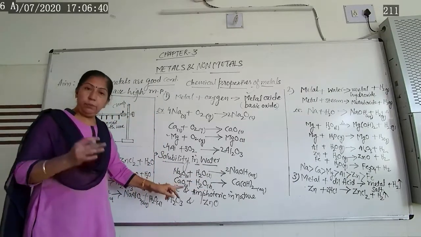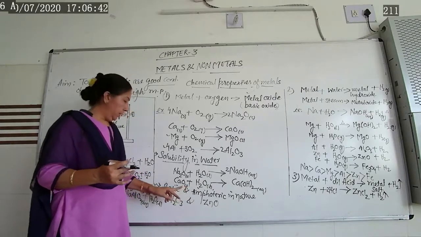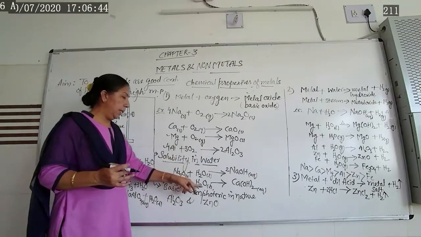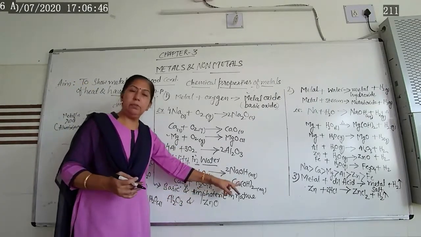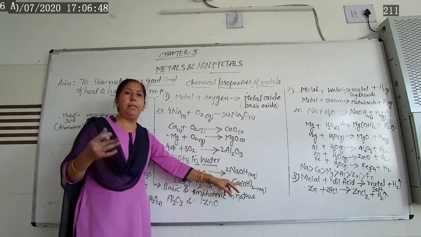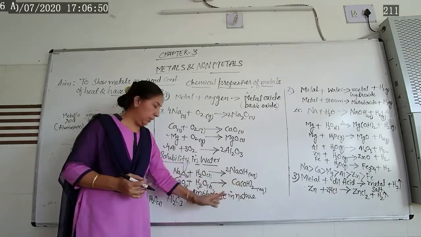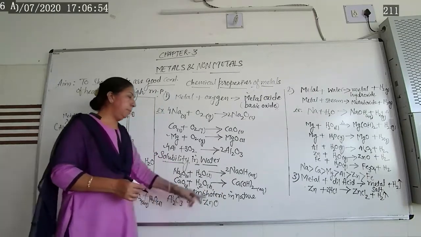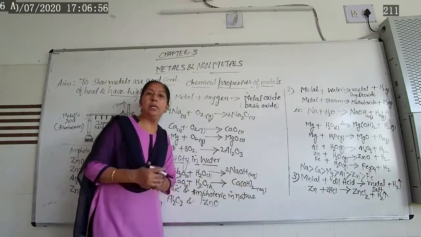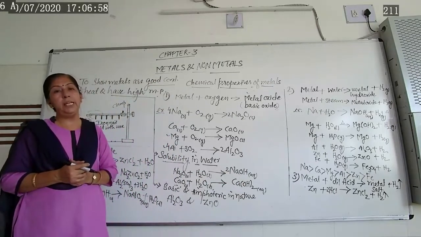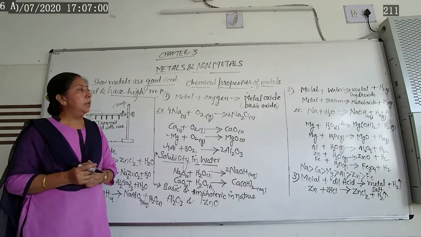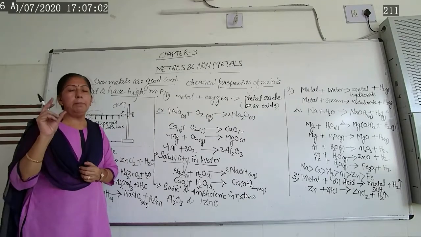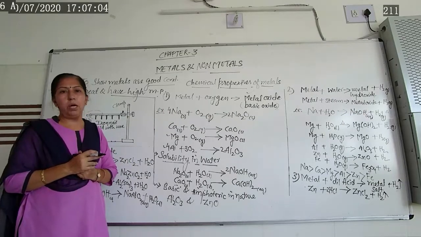But if we are taking calcium oxide and magnesium oxide, they react with water and give you calcium hydroxide and magnesium hydroxide. That means these hydroxides are basic in nature. So as I said earlier, remember all the metal oxides are what?